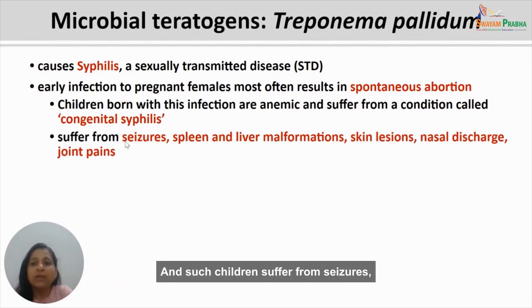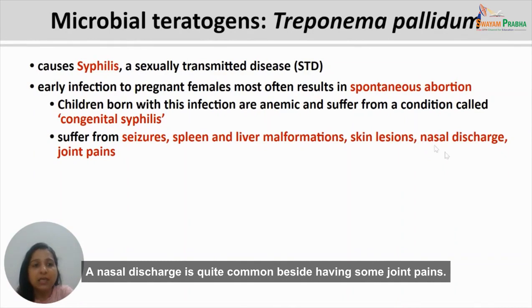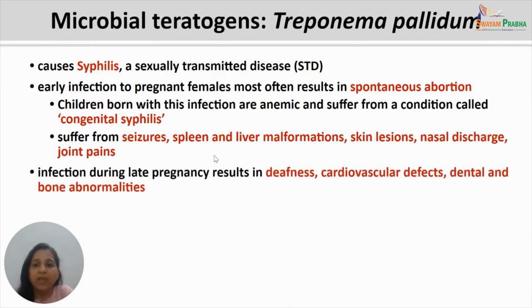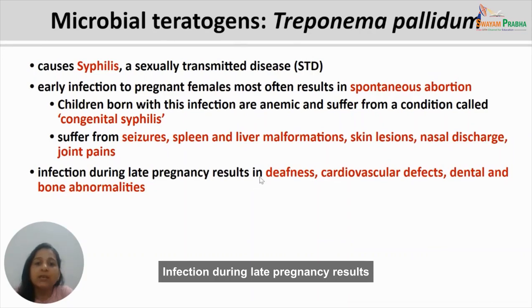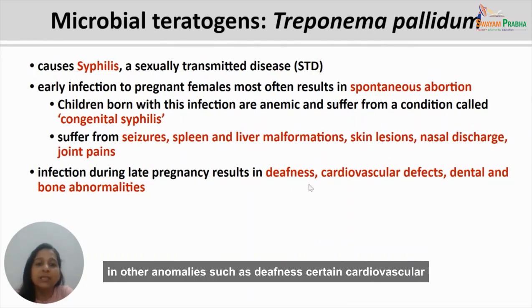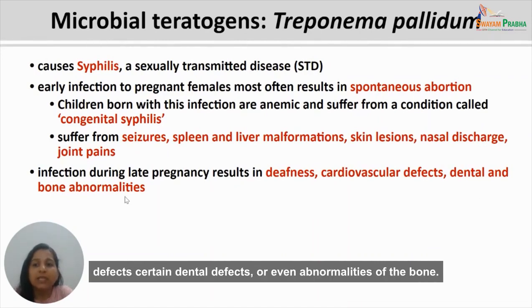And such children suffer from seizures, spleen and liver malformations, besides showing some skin lesions. A nasal discharge is quite common, besides having some joint pain. Infection during late pregnancy results in other anomalies such as deafness, certain cardiovascular defects, certain dental defects, or even abnormalities of the bone.